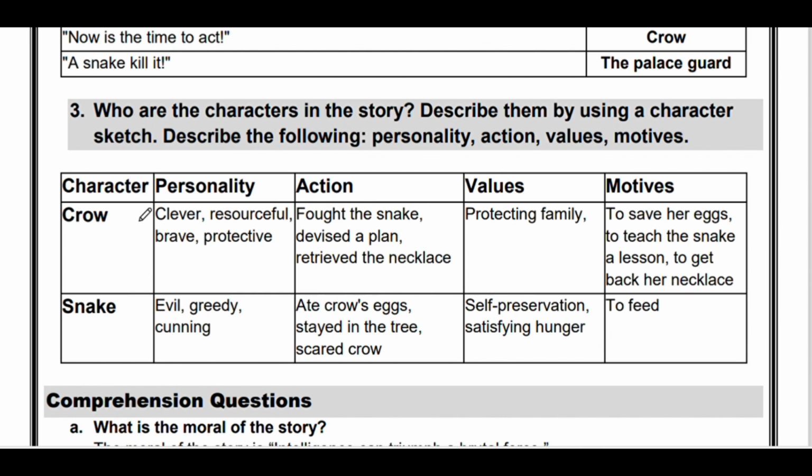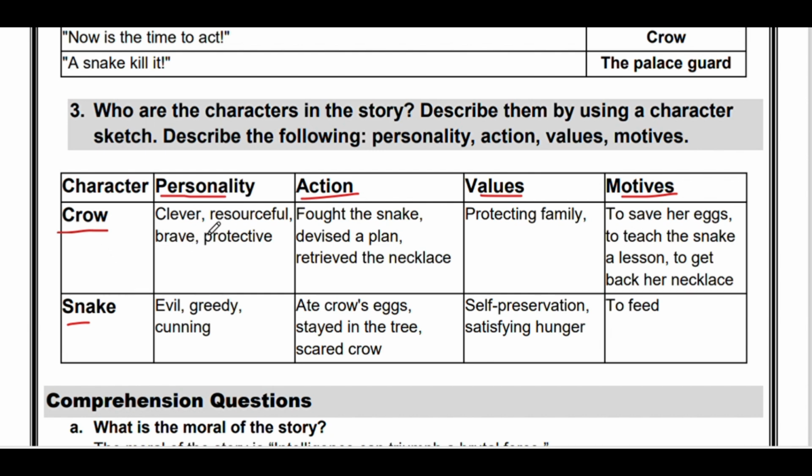In this activity, we are given the characters crow and snake, and we have to tell about the personality, action, values, and motives of the crow. Same as we have to tell the personality, action, values, and motives of the snake. First we will talk about the crow.